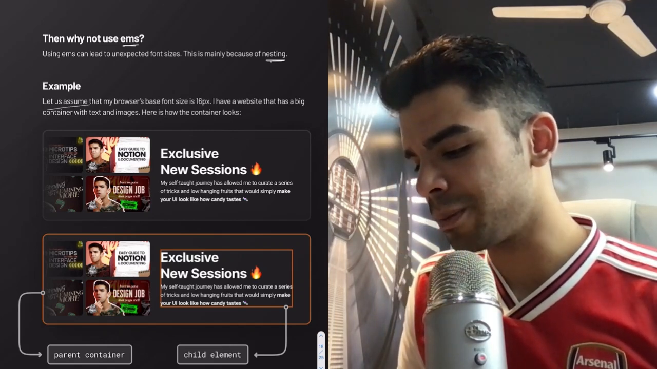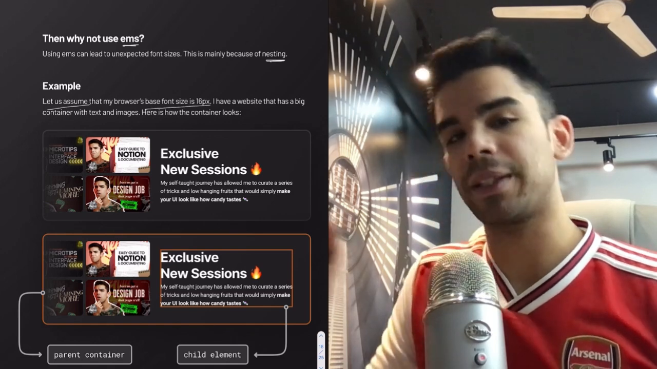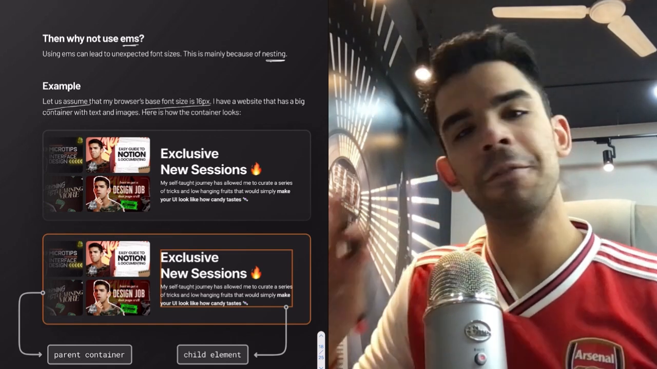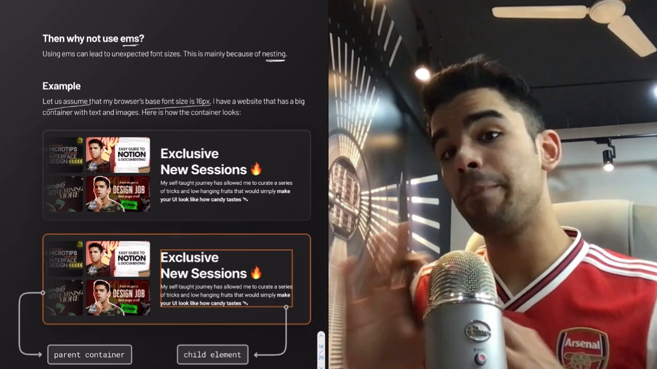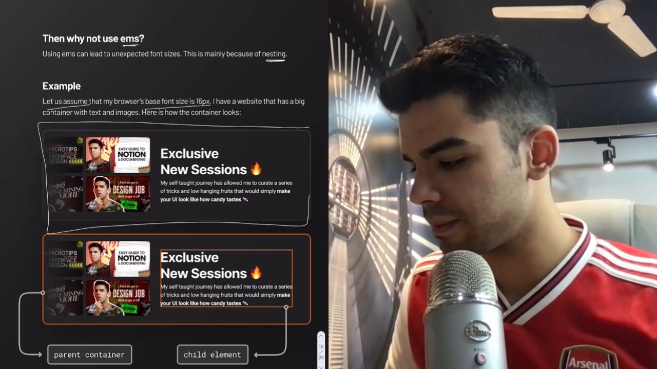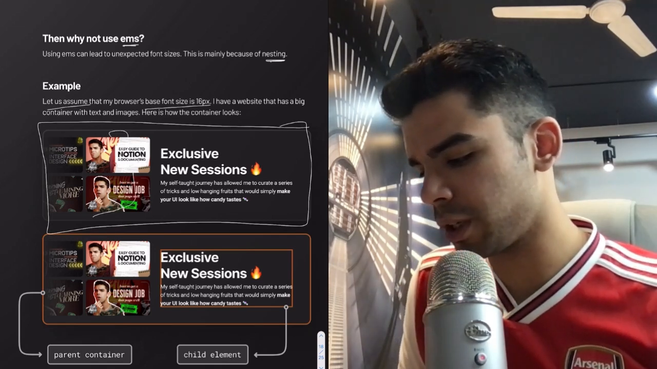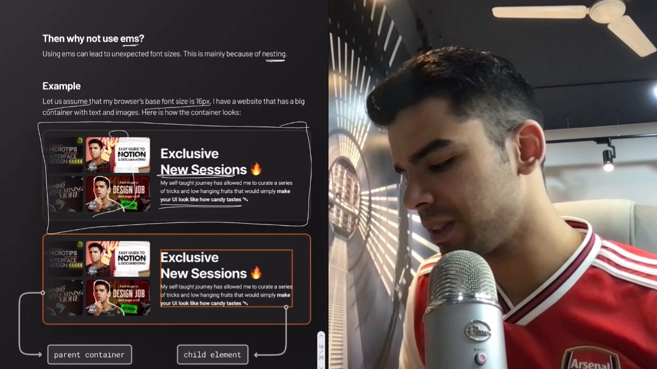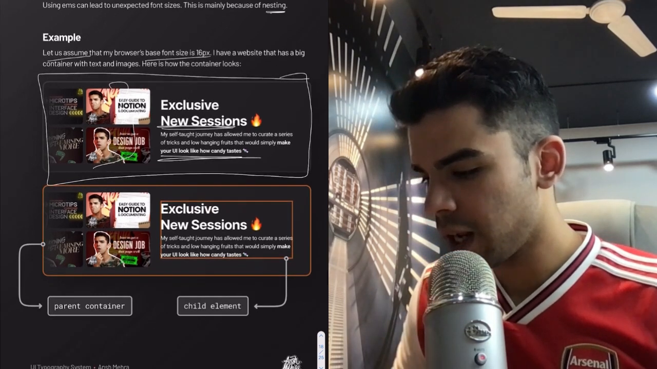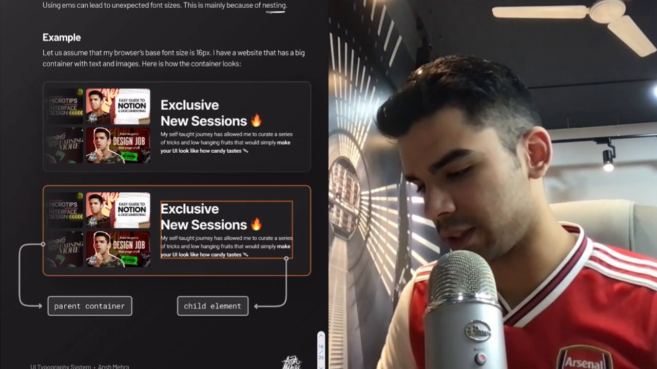So let us assume that my browser has a base font size of 16 pixels. I have a website that has a big container. So this is my big container right here. And this is how it looks. You have a nice picture, you have your heading, you have some subtext. Now I am going to split this entire container into sections.